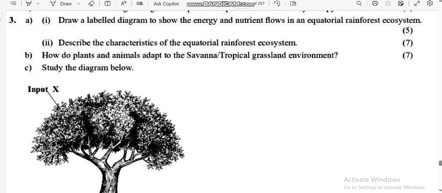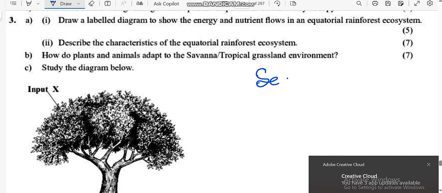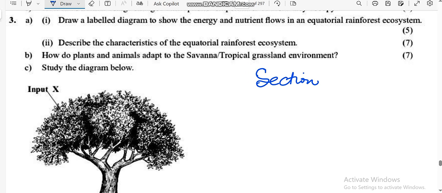Okay, so obviously in this paper I'm going to do a breakdown on this space. We are expecting that in section A, we are going to see weather and climate.